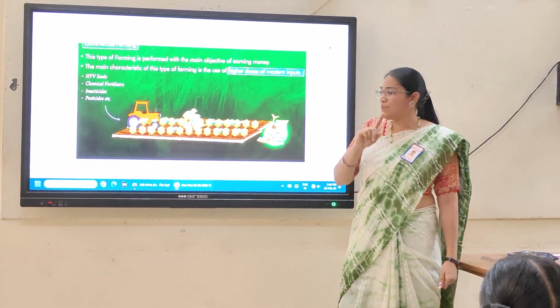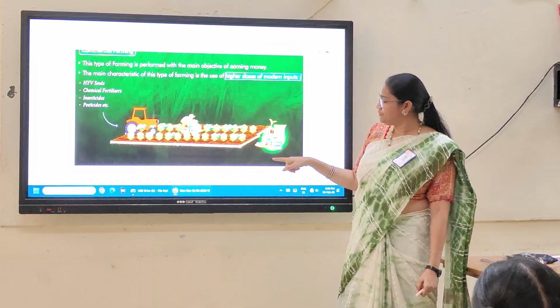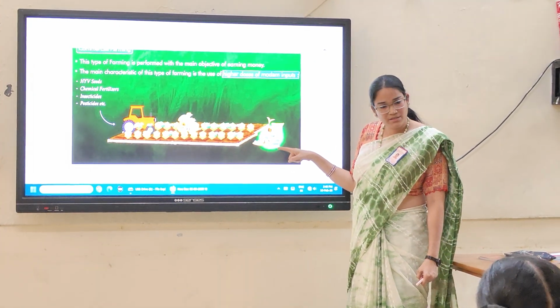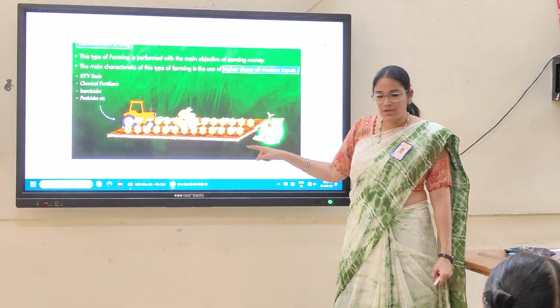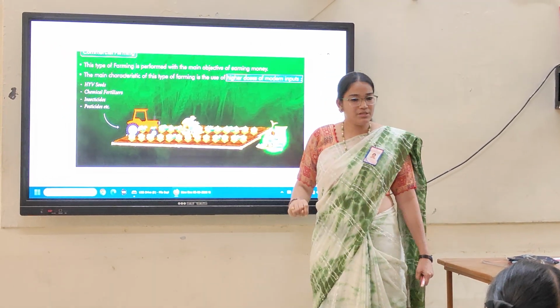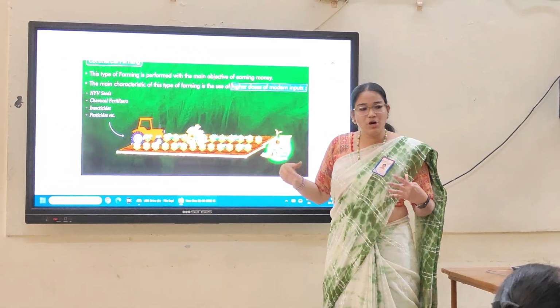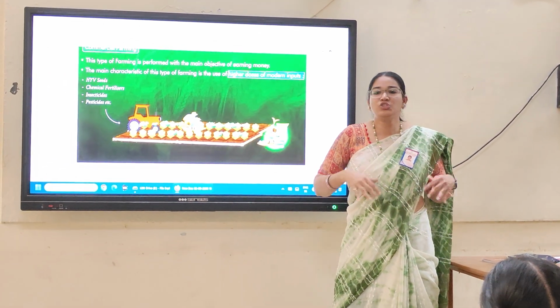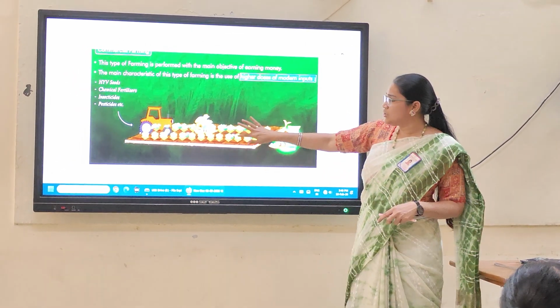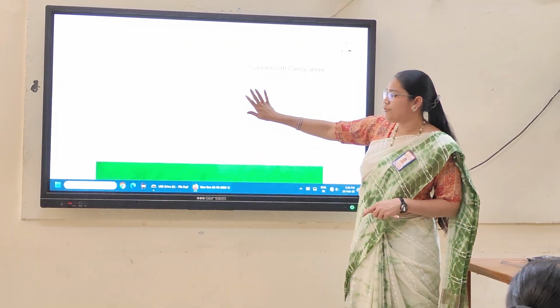In this commercial crop, look at this one picture. More pesticides, more irrigation. Okay, big patch of land and more technology. So ultimately what we get? More production, and the farmer finally gets huge income. Okay, so this is called commercial farming.